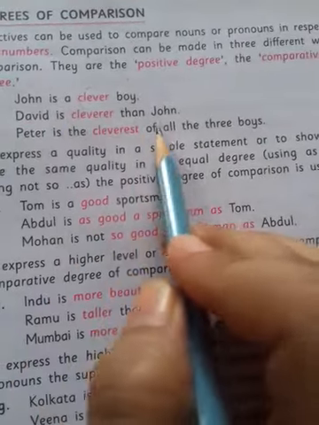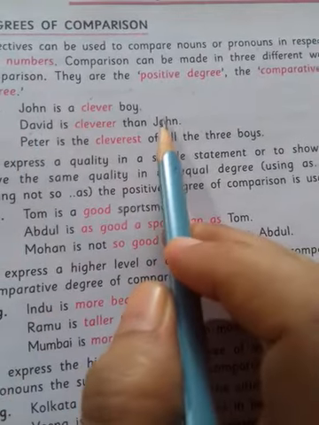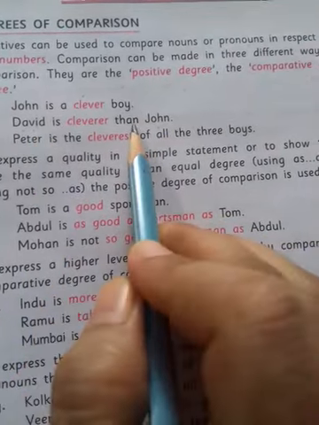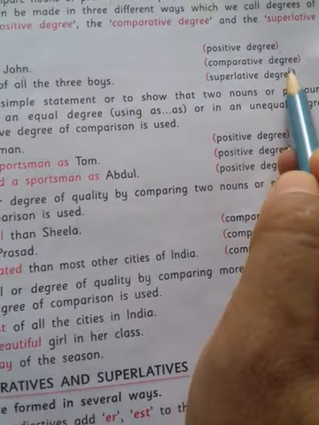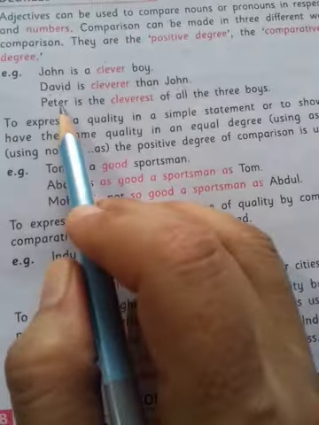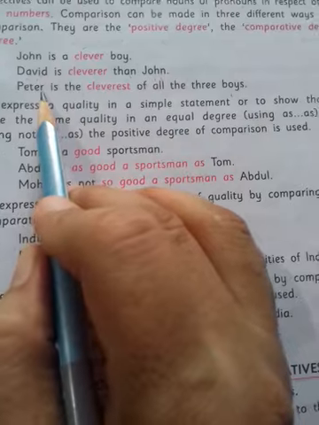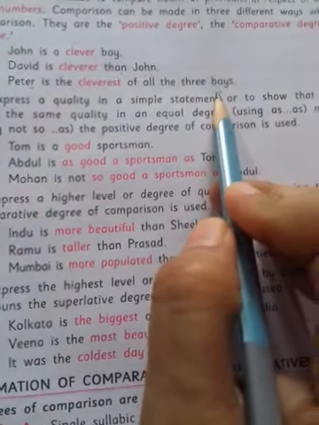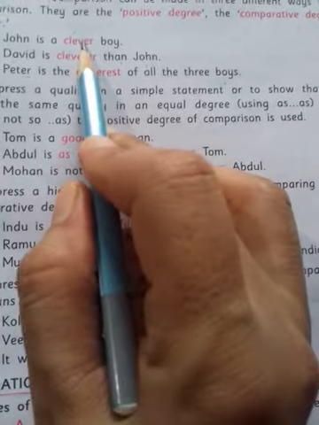David is cleverer than John. Here, two are compared with each other. So that is called comparative degree. Then, Peter is the cleverest of all the three boys. Here, Peter is compared with the other boys. So here we have used clever, cleverer, cleverest. It is called superlative degree.